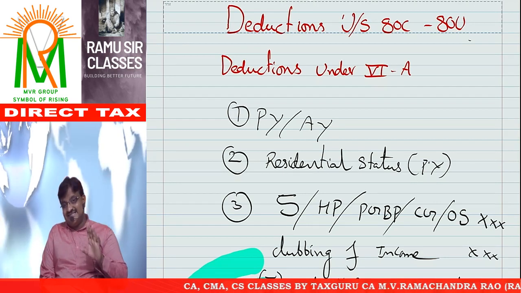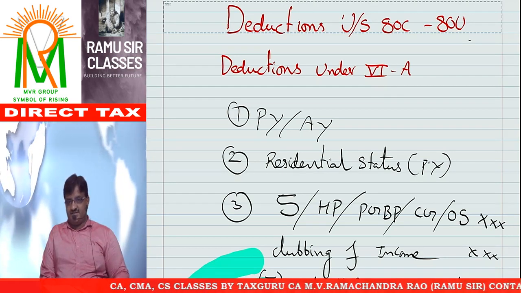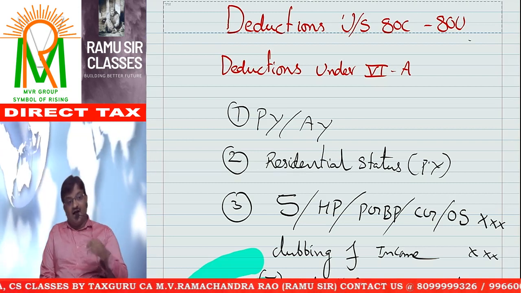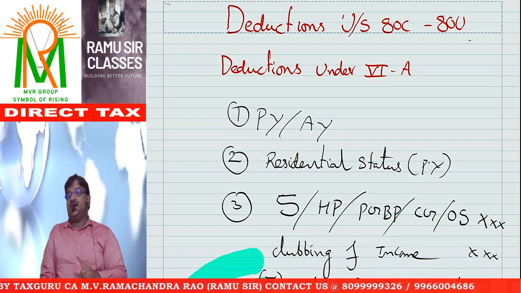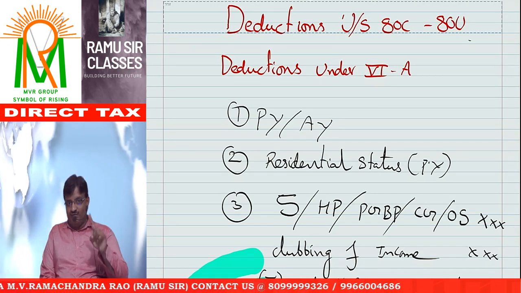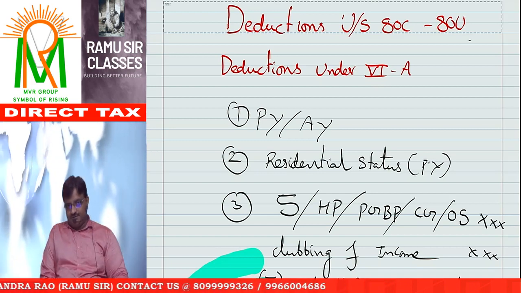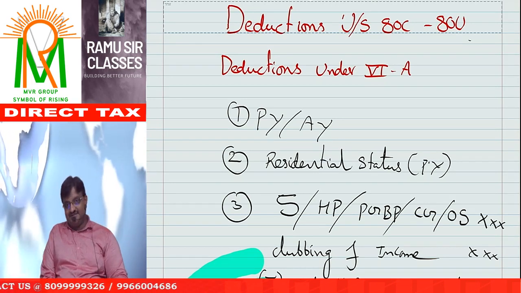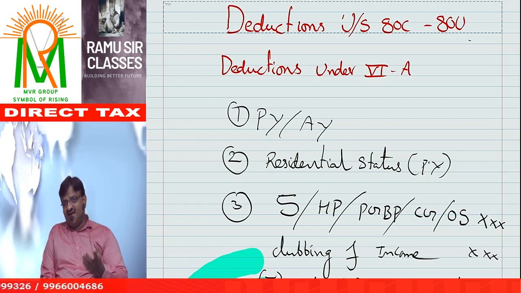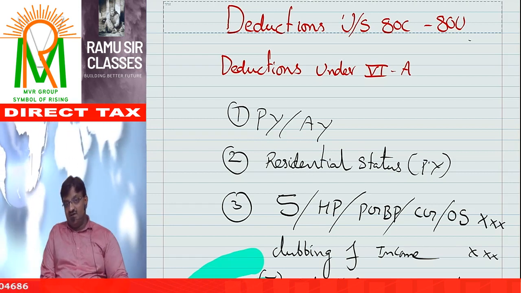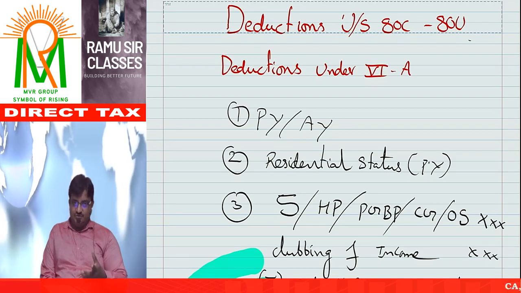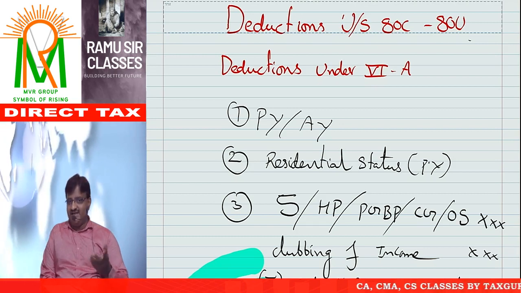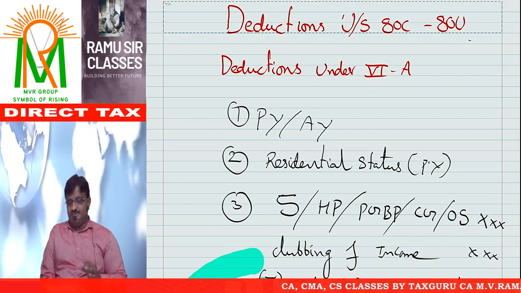No doubt, certain incomes are not eligible for deductions. Long-term capital gain is not allowed. Short-term capital gain: other short-term capital gains will be allowed, but short-term capital gain covered under section 111A is not allowed. Next, casual income not allowed. Next, non-resident Indian, in some cases not allowed. Next, special tax regime: if you opted for the special tax provisions, not allowed. And casual income, as I told you, anyhow not allowed. These are the points.